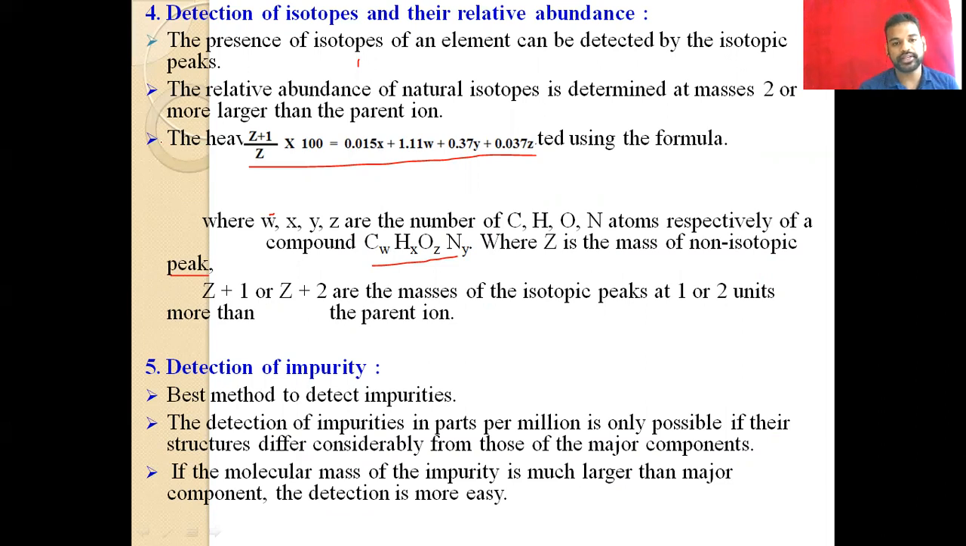The detection of impurities in parts per million is only possible if their structure differs considerably from that of the major compound. That means if they have a structural difference, then we can identify the impurities, but only in parts per million. And if the molecular mass of the impurity is much larger than the major component, the detection is very easy. So if the impurity is larger than the major compound, then we can easily identify it.